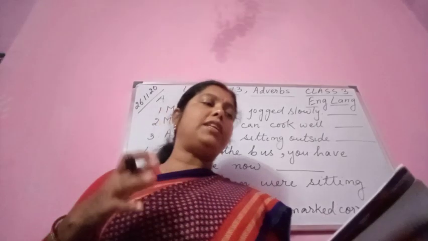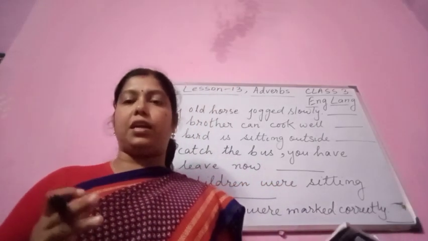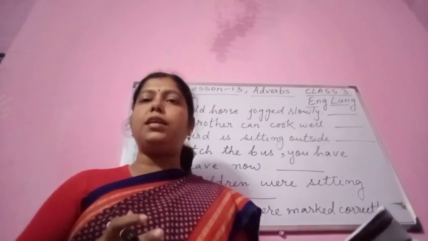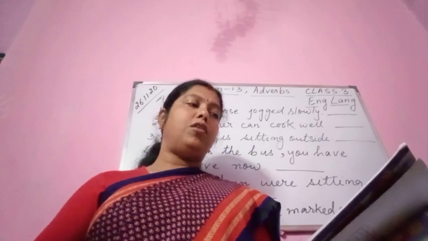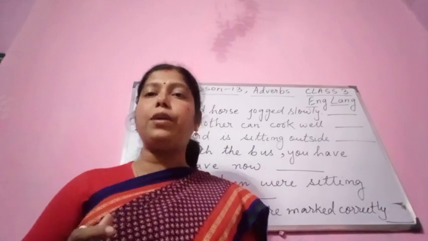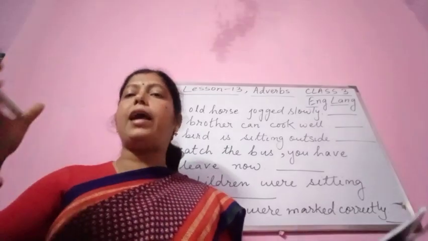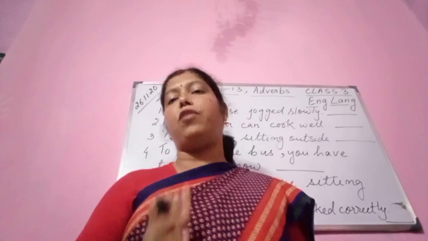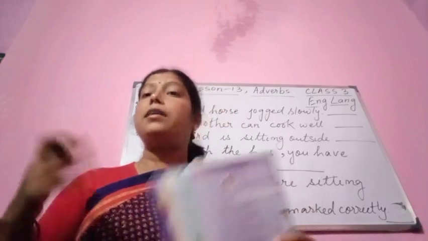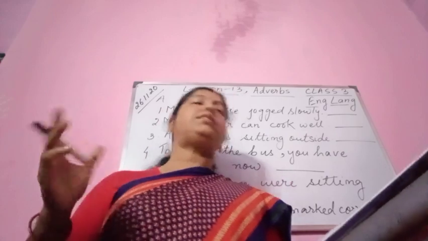Okay. He waited patiently for his turn. How did he wait? He waited patiently. So you see here patiently is an adverb. It is telling how the action is performed. So the adverbs here, quickly and patiently, are telling how the actions are performed, how the actions are done.